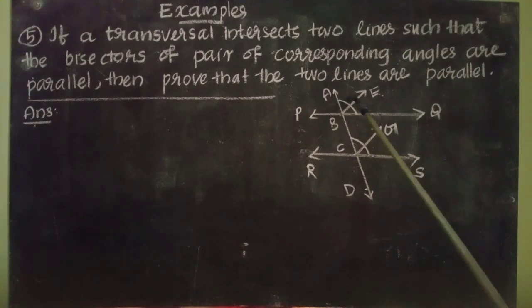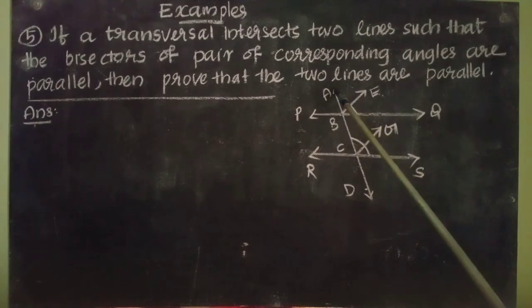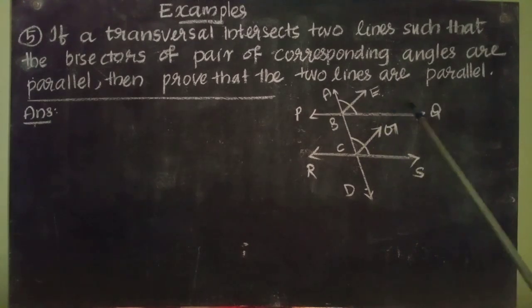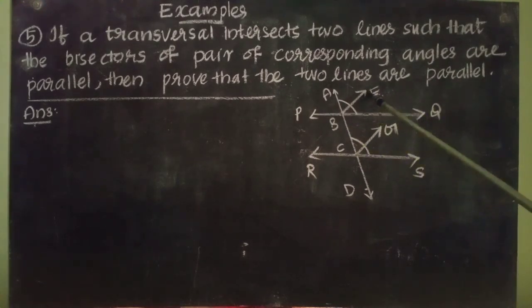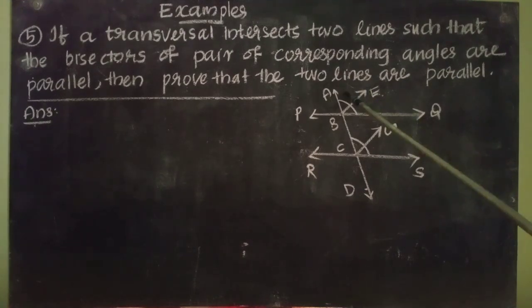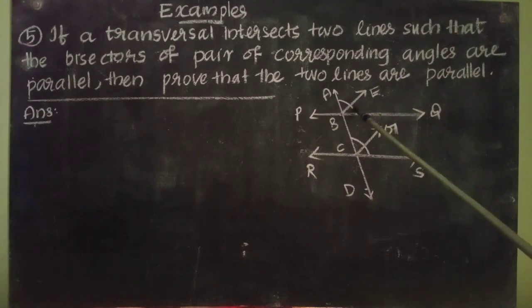Now you see the figure. This angle ABQ. It is bisected by the line BE. We know bisecting means dividing into two equal parts. So these two parts are equal.